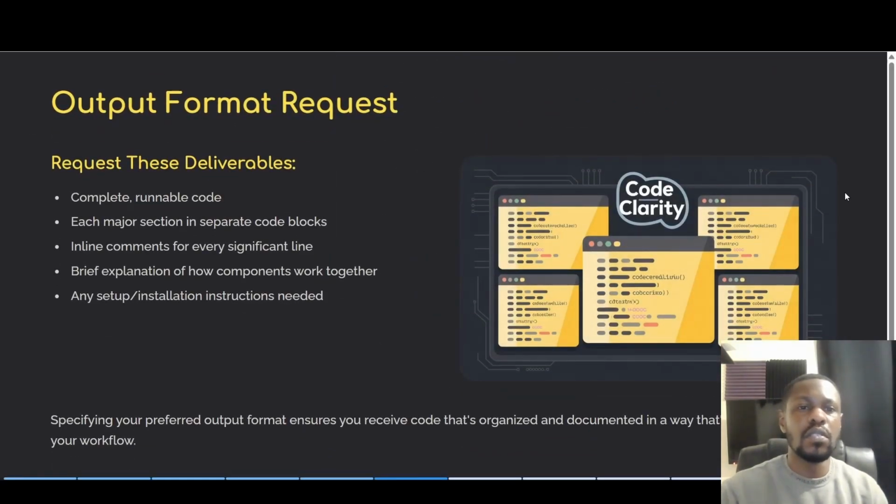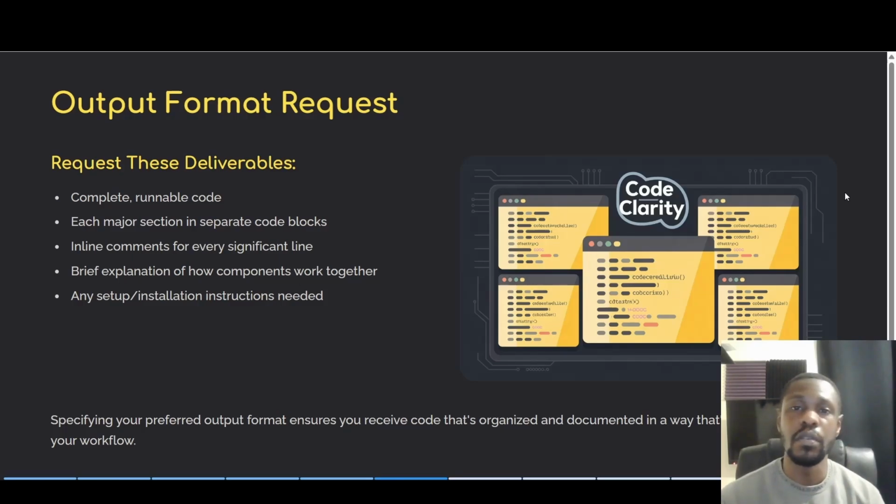Next, output and format request. Specifying our preferred output format ensures that we receive code that's organized and documented in a way that's most useful for your workflow or my workflow. You can request, for example, these deliverables: complete runnable code, and each major section in separate code blocks.